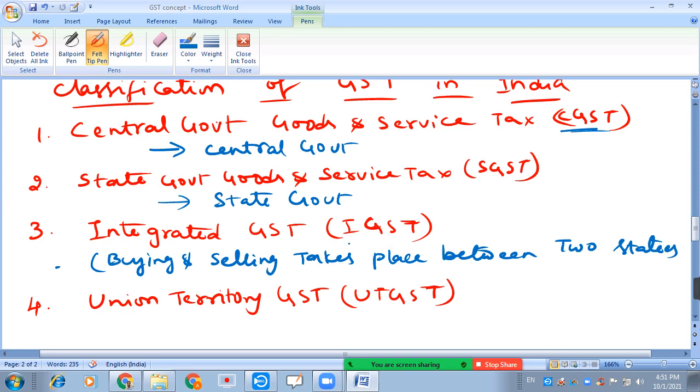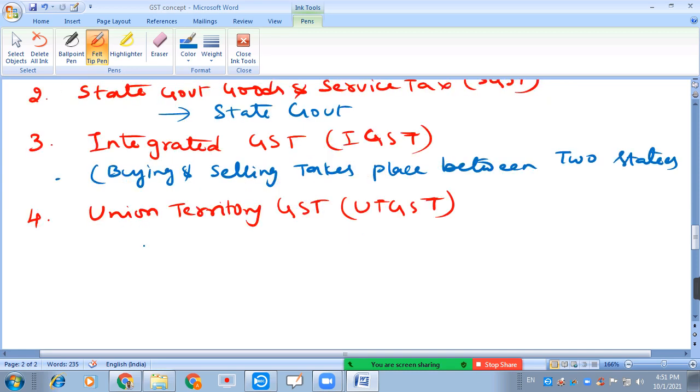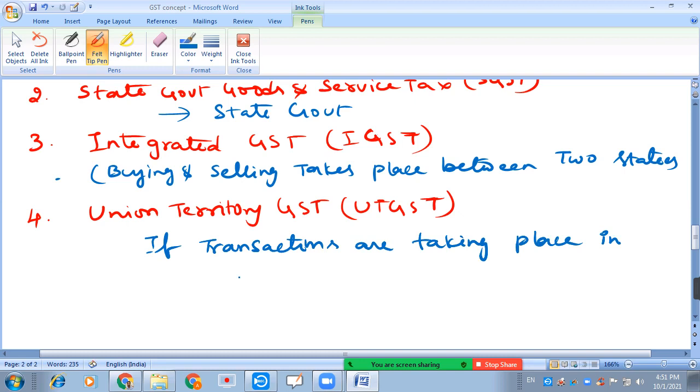And Union Territory GST, UTGST: if transactions are taking place in union territories, we know there are some union territories in our country, this UTGST can be levied.